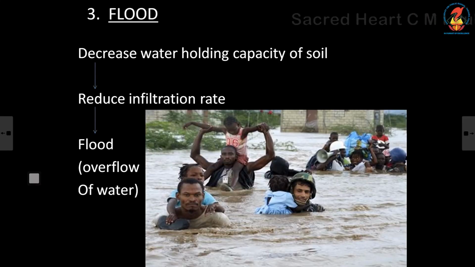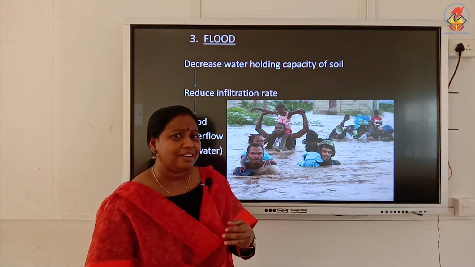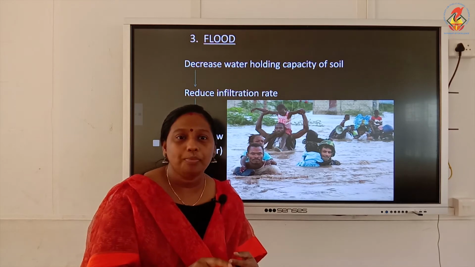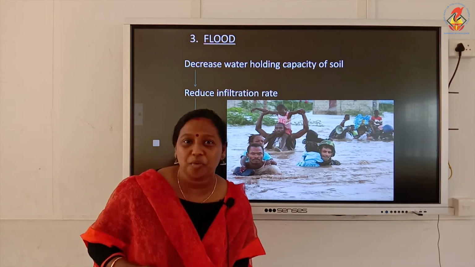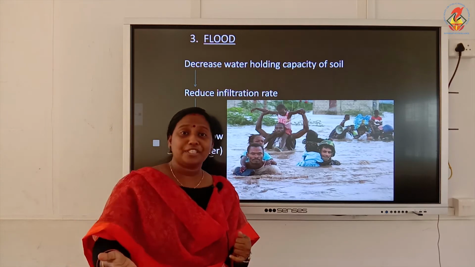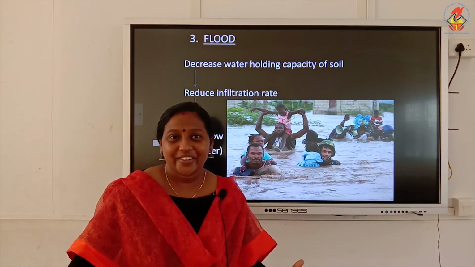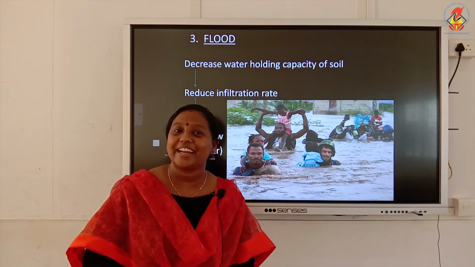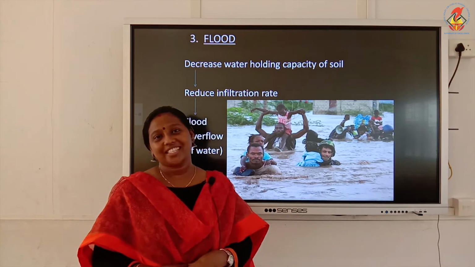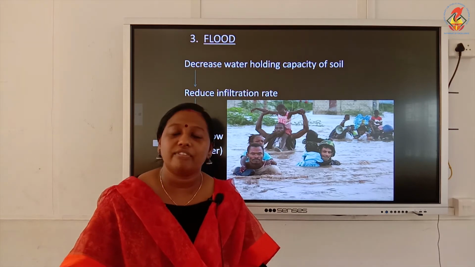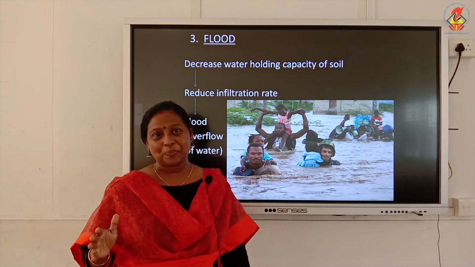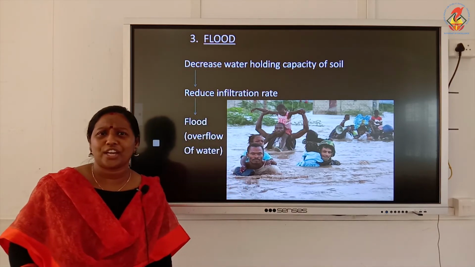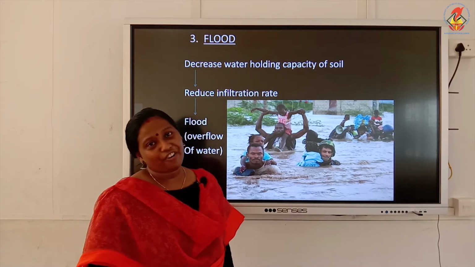So now children, we will move on to our third consequence, flood. Now what is flood? What was drought actually? Drought means there is no water, there is scarcity of water. Then the opposite of that, when there is excessive water, when there is excessive runoff of water, you call it flood. Now how does this flood occur? Due to deforestation, the physical properties of our soil will change. There are lots of physical properties of a soil that will change due to deforestation.